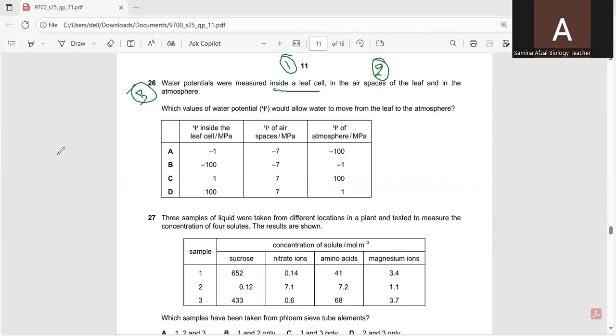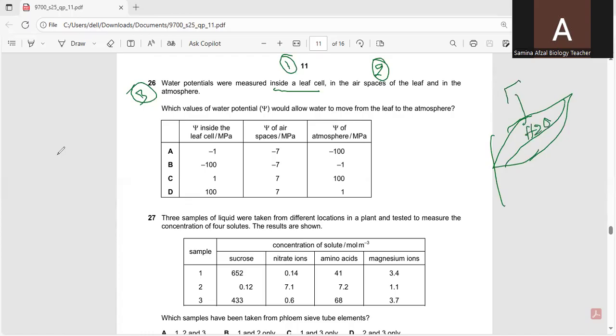So these are the three locations where the water potentials will be measured. Which value of the water potential inside the leaf cells would allow water to move from the leaf to the atmosphere?